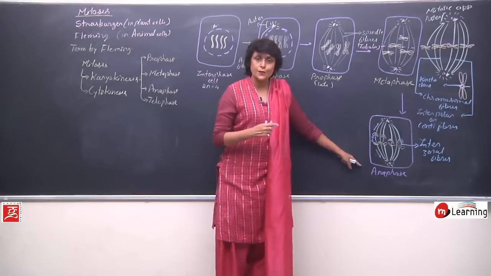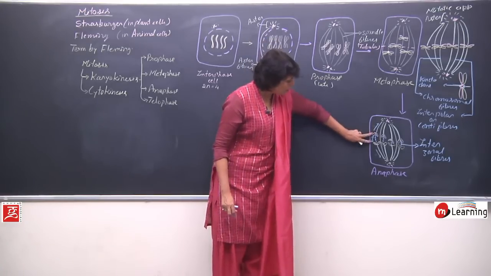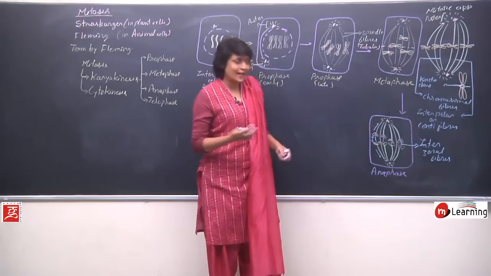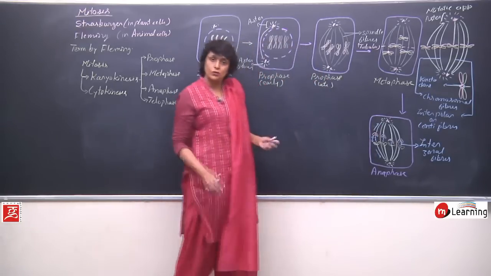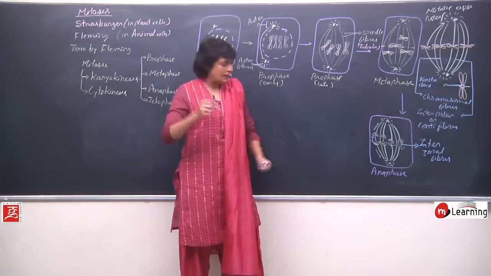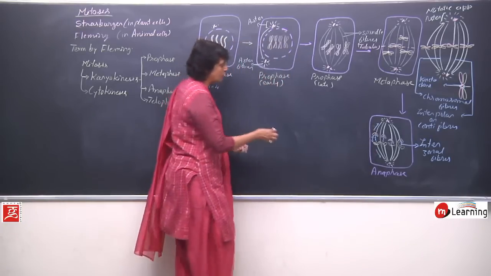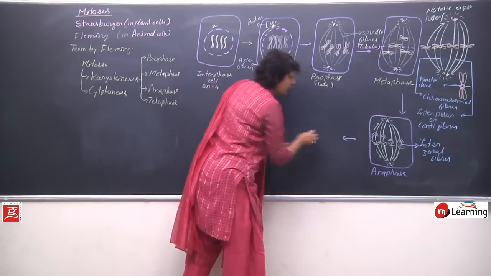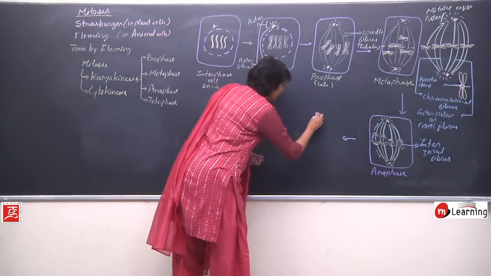In anaphase, as we said, early and late stages can be drawn. Early would be when you have shown the chromosomes here. In late anaphase, the chromosomes would go even closer towards the poles. That is the only difference. So interzonal fibers will become even longer and chromosomal fibers will become shorter. That's the only change which we would see. After anaphase, the cell enters telophase.